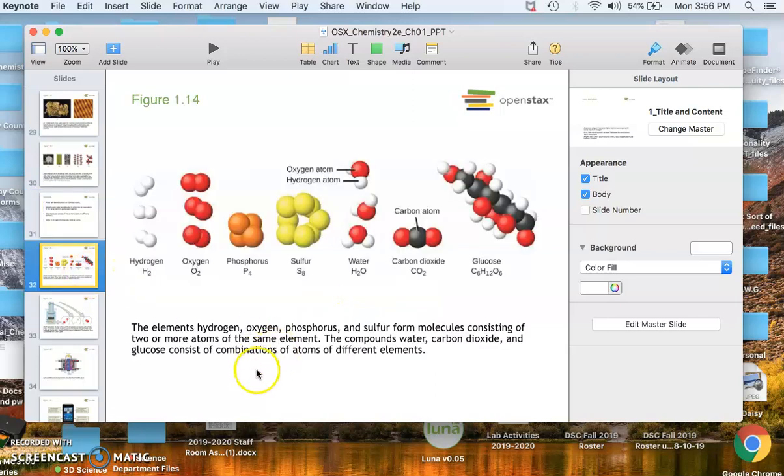Here we have a picture of different types of elements. Here each sphere represents an atom. Here's hydrogen gas, H2, and so we have two white spheres indicating hydrogen gas. Hydrogen is referred to as a diatomic molecule. There are only 7 diatomic molecules on the periodic table. I'll point those out when we look at the periodic table. We have oxygen, O2 molecules, and phosphorus, P4. So we have 4